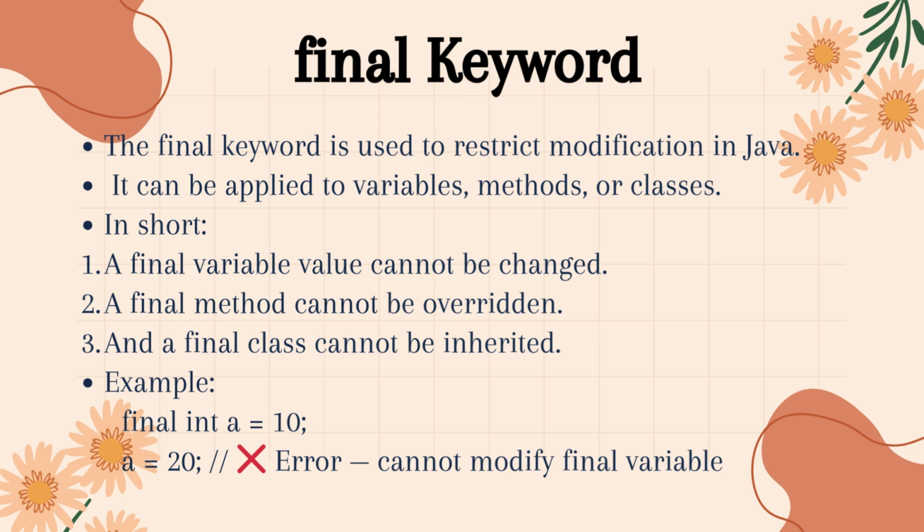In this example, we declared a variable a as final and assigned it a value of 10. The final keyword means that once a variable is assigned a value, it cannot be changed or reassigned. So, when we try to write a = 20, the compiler throws an error saying, cannot assign a value to final variable a. That's why the final variable acts like a constant in Java; its value is fixed once initialized.